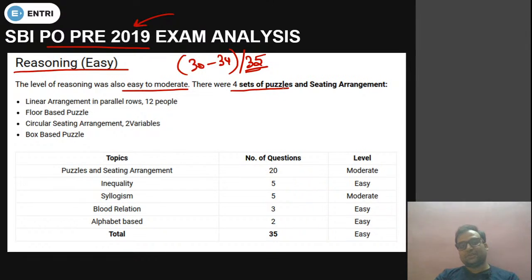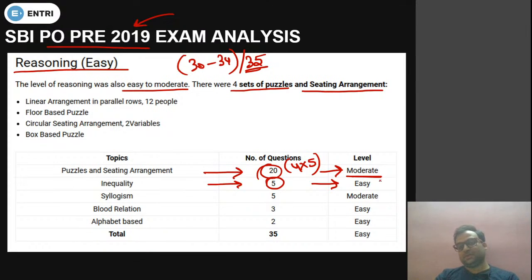There were 4 sets of puzzle and sitting arrangement. Okay, so there were 4 sets of puzzle. So you can say that puzzle and sitting arrangement were of 20 marks. Why? Because 4 sets are there, so 4 into 5 will give us 20. Okay, now inequality is of 5 marks and the level was easy. Here the level was moderate. So you can attempt 20 out of 20 if you know the correct approach of solving different kinds of puzzles in examination.